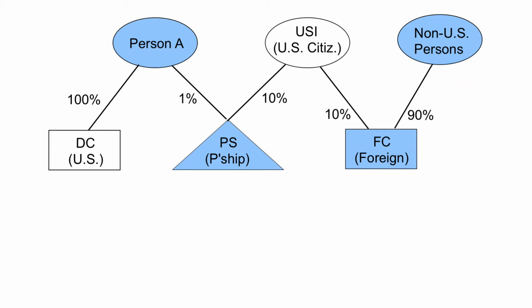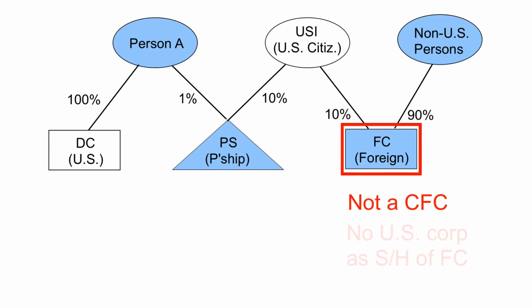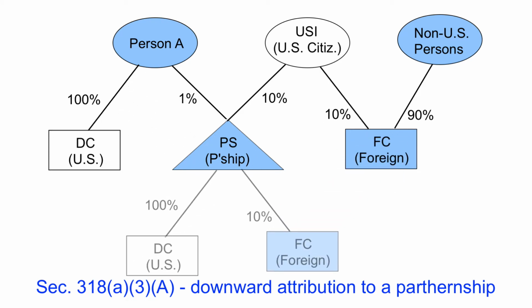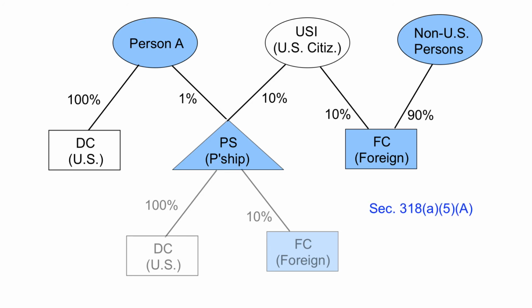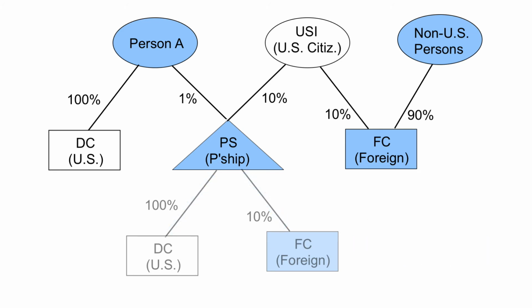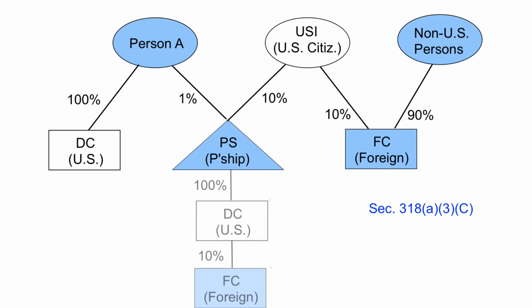Absent the application of attribution rules, FC would not be a specified foreign corporation because FC is not a CFC and there would be no domestic corporation that is a U.S. shareholder of FC. Under Section 318(a)(3)(A), PS would be treated as owning 100% of the stock of DC and 10% of the stock of FC. Under Section 318(a)(5)(A), the shares of DC and FC are treated as actually owned by PS for purposes of reapplying the attribution rules. Since PS constructively owns 100% of DC, under Section 318(a)(3)(C), DC is treated as owning the stock owned by PS. This means that DC is treated as owning 10% of FC.